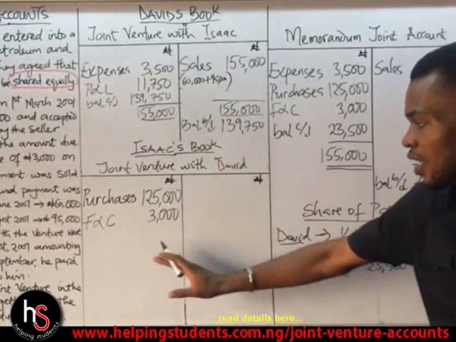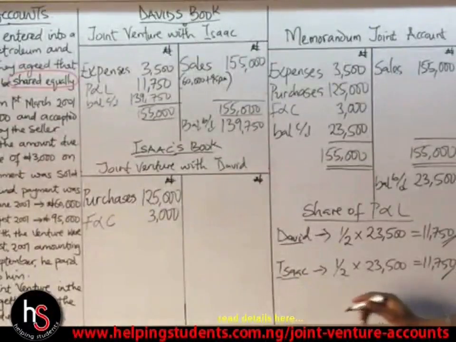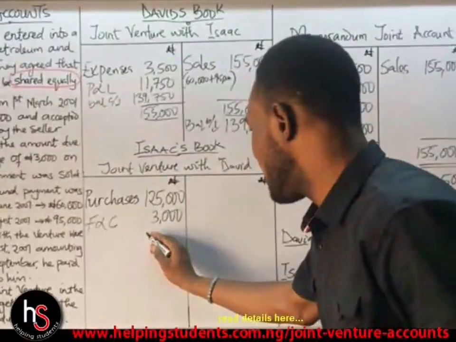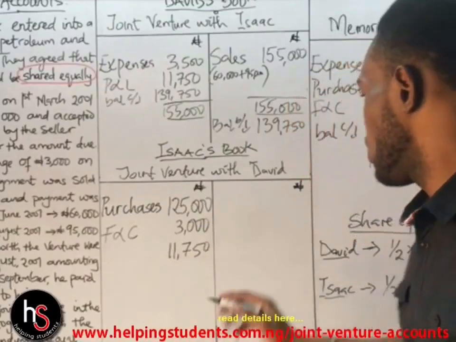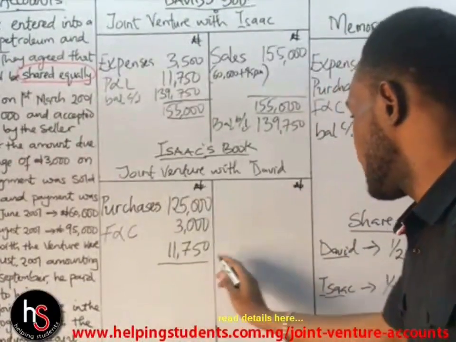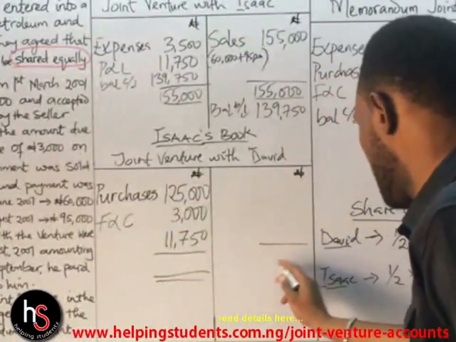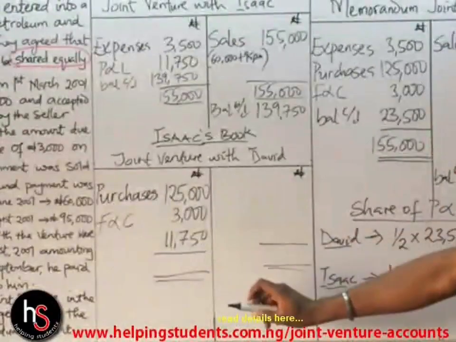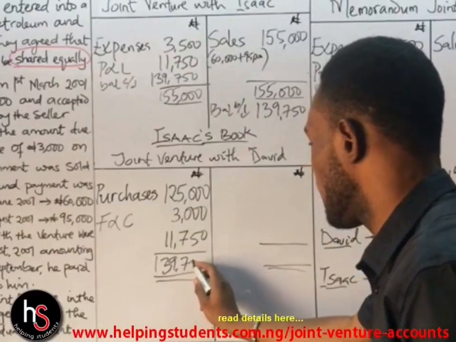What about here? Let us balance this place as well. Now what is Isaac's share of profit? It is 11,750. So we get the total now. There is no value here, okay? Now the summation of everything we have here gives us 139,750.